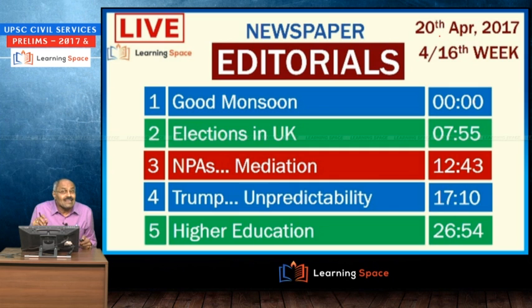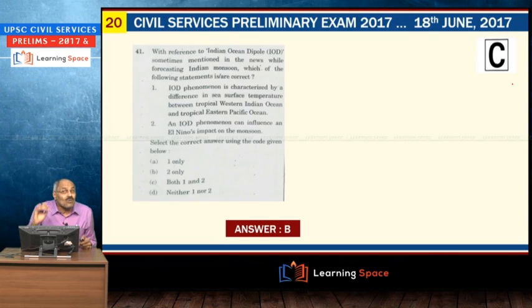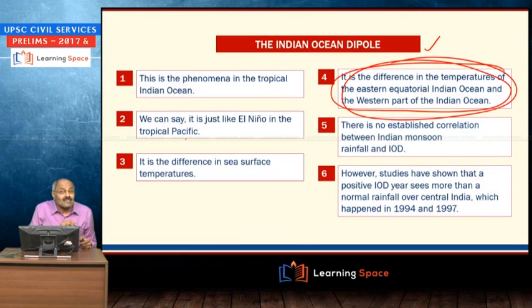I explained it with regard to a good monsoon, in the 4 by 16th week. There we discussed El Nino as well as the Indian Ocean Dipole. So the first sentence is wrong. It mentioned the Pacific Ocean. Here, the IOD phenomenon can influence an El Nino's impact on the monsoon. That is correct. So we discussed this threadbare.